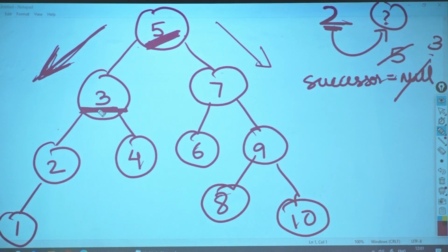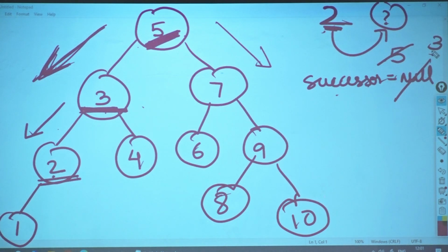Now I will check again. Is the target value greater than 3 or less than 3? Less than 3. If it is less, which tree will I travel? Left again. Okay. Now I come over here. Is 2 greater than 2? No. So should I replace my successor? No. I will only replace values greater than target. Okay. So I will check 2 is not greater than 2. I will not replace my successor at all.